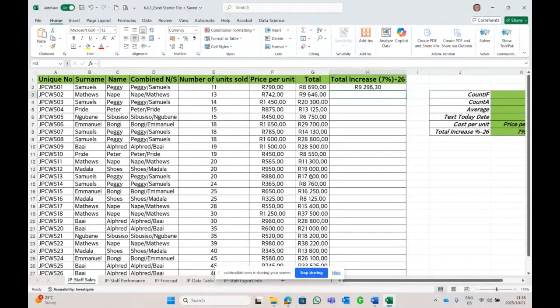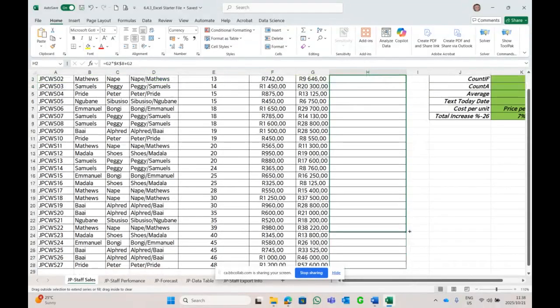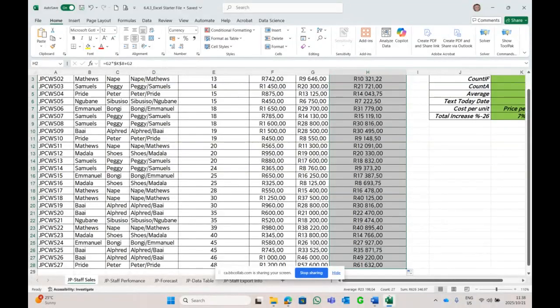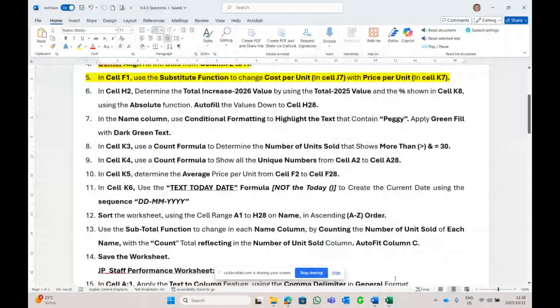So that is the formula for that over there, and we auto fill it down. Let me just write something here. Question 5 and 6. But it's fine. We kind of got that covered. So we got that one done.